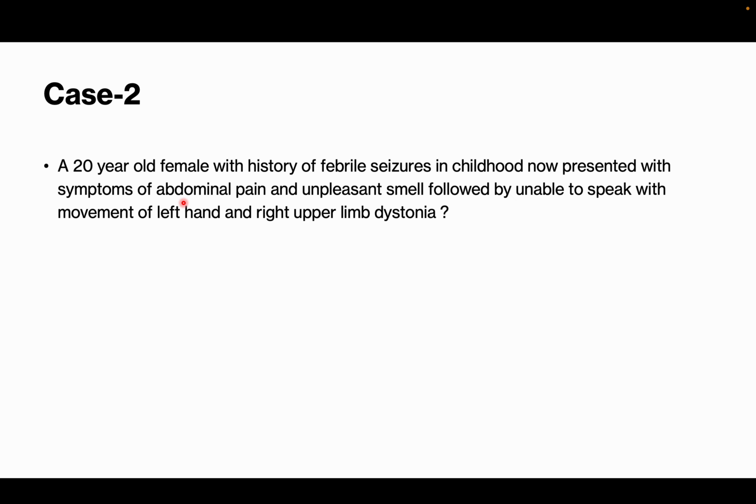If you don't find any structural cause, like GRBS is normal, electrolytes are normal, and all infection is ruled out, no granuloma, CT is all normal, then you need to go for MRI and EEG in all the patients whom you don't find a definitive cause. So MRI epileptic protocol is where you look for temporal lobe sclerosis mainly. MRI epileptic protocol and EEG needs to be done on all the patients where you don't find a specific trigger for the seizures. So this might be a case of medial temporal epilepsy which doesn't respond to drugs much.